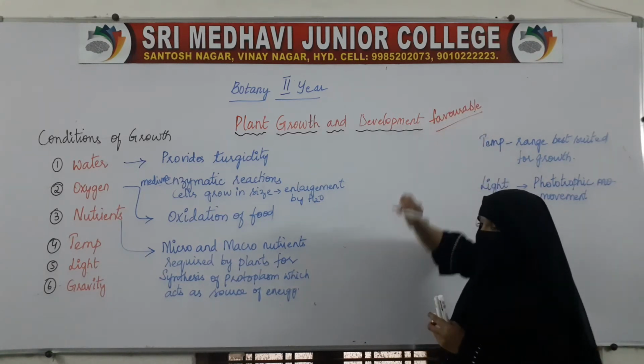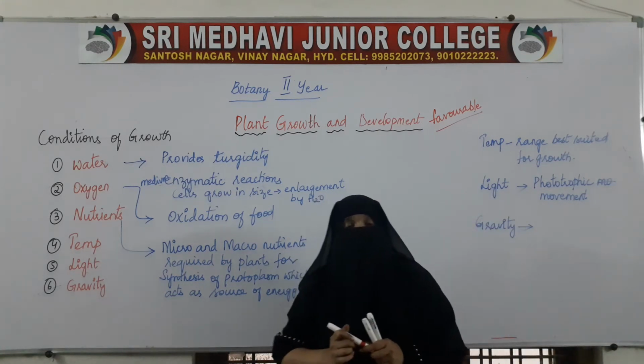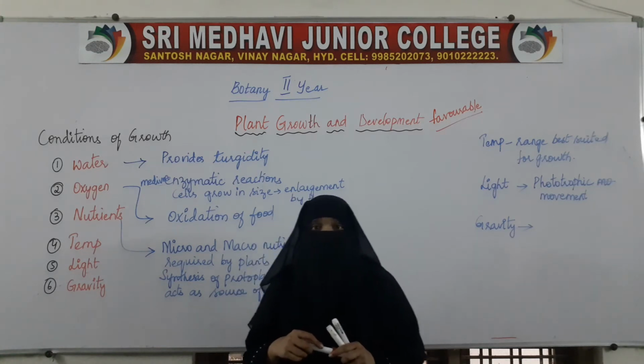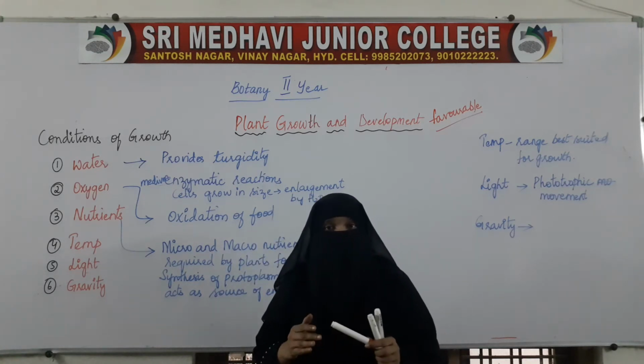If conditions are not favorable, then the seeds will undergo a suspension process and will rest.